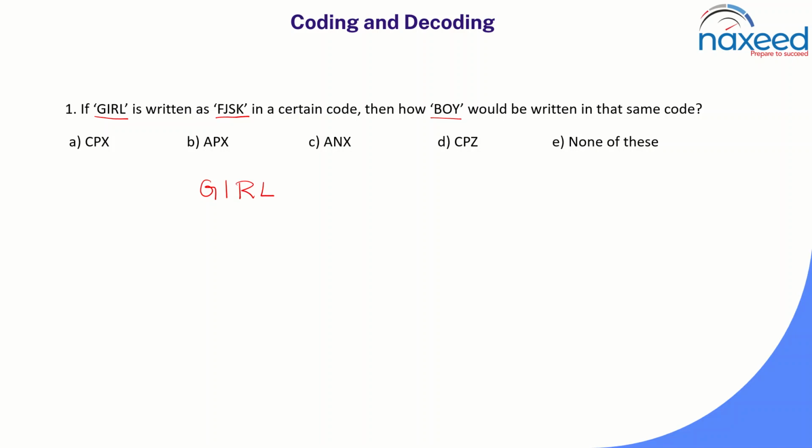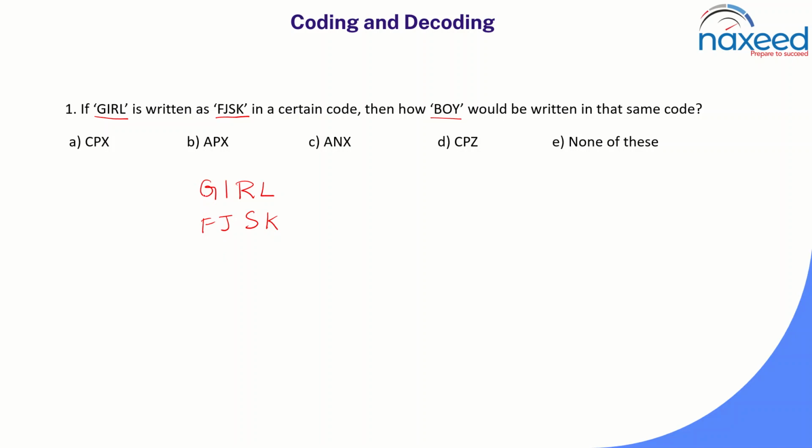In coding and decoding we need to follow some rules. When we are writing a code for the given word, we always write the coded word below the given word. So here FJSK is the code given for the word girl, and I will write it below it.